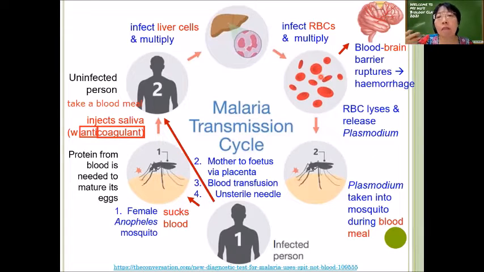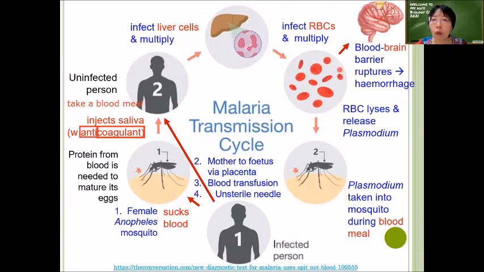So it will again multiply in the red blood cell until the red blood cell can no longer expand anymore. It will burst, and when it bursts, it will release more and more Plasmodium. So in every stage of the life cycle of the Plasmodium, the number will increase because in every stage it will multiply. Even in the mosquito also.